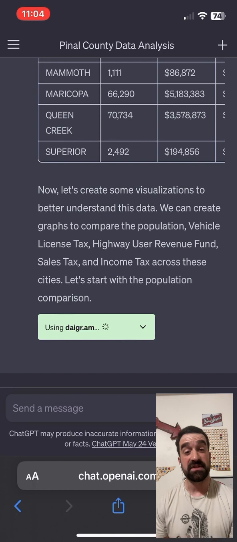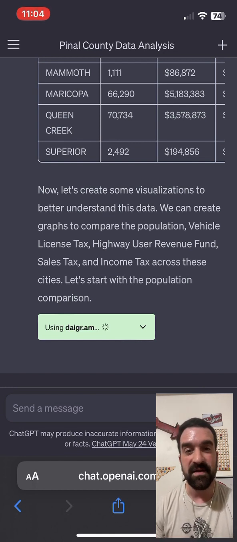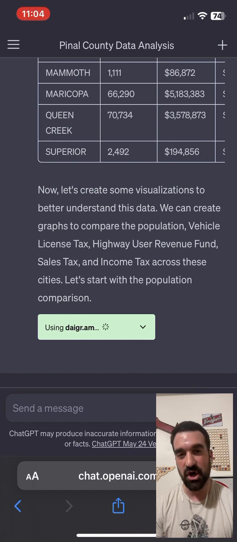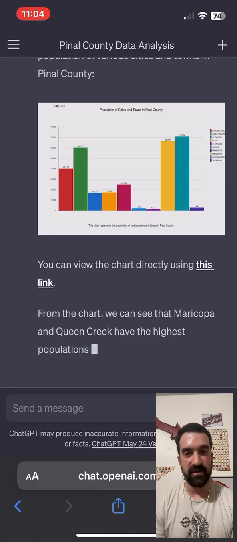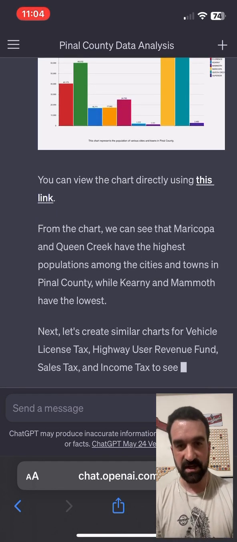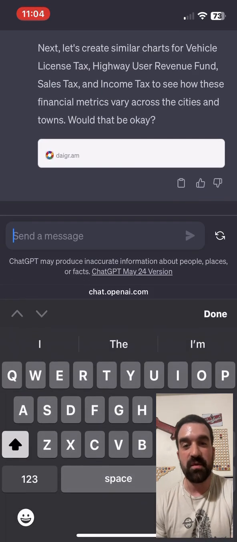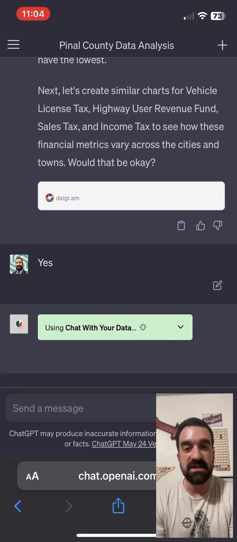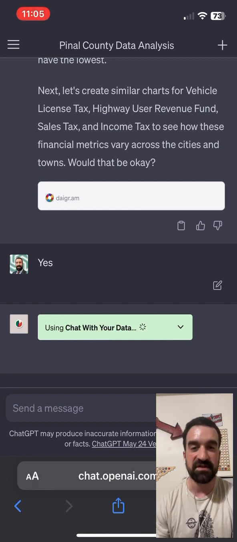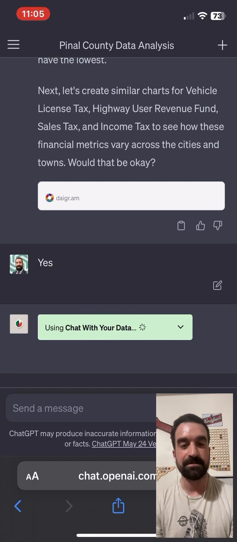So now it's going to create some visualizations for us, right? It's going to use this plugin tool called Diagram, one of my favorite ones for creating charts and visualizations. Right now it's going to be a bar chart. You can create line charts, pivot, any type of visualizations, scatter plots, you name it. And it says from the chart, we can see Maricopa and Queen Creek are the highest populations. A little bit of a misnomer, because Maricopa is actually the highest population in Pinal County, because the entire city of Maricopa falls within Pinal County, whereas the majority of Queen Creek is in Maricopa County.